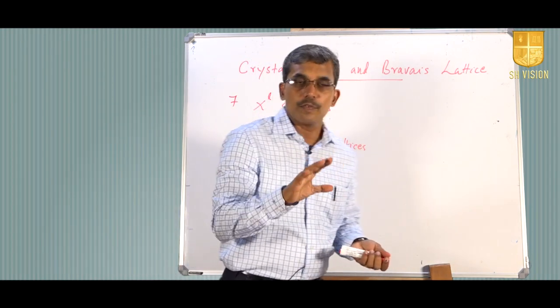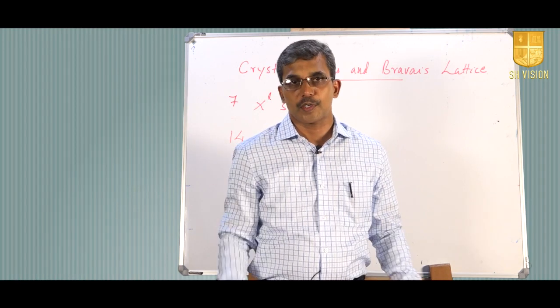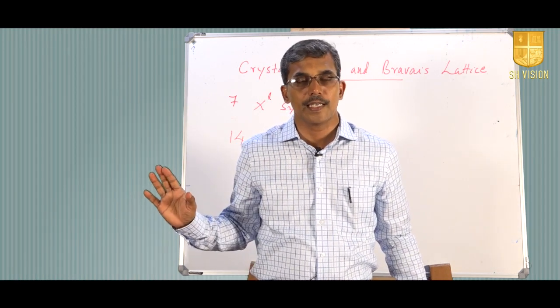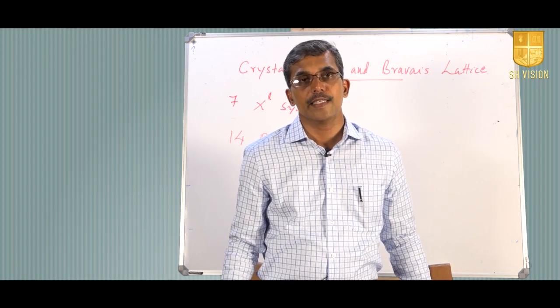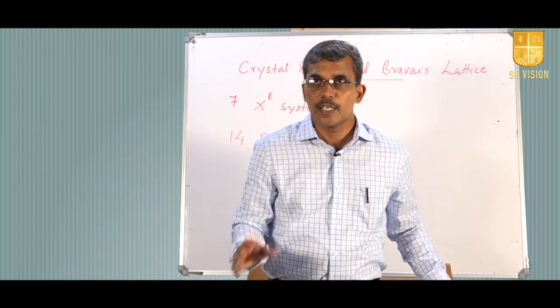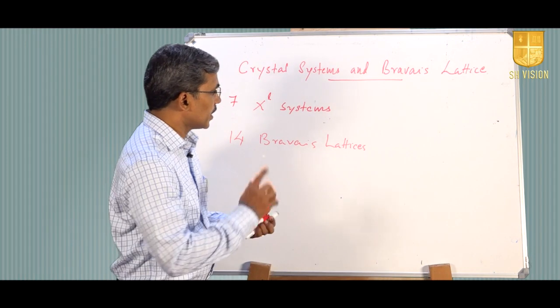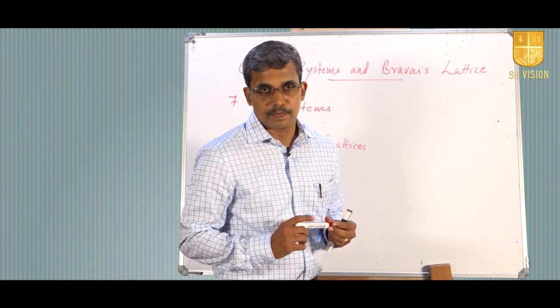He has proved that there are only 14 and no more. With these 14 Bravais lattices, we will be able to accommodate all the available space lattices and crystal patterns.